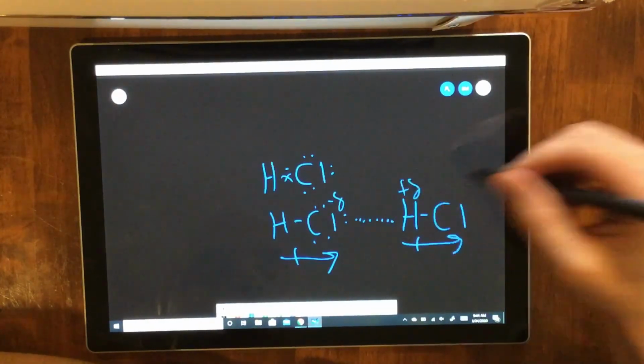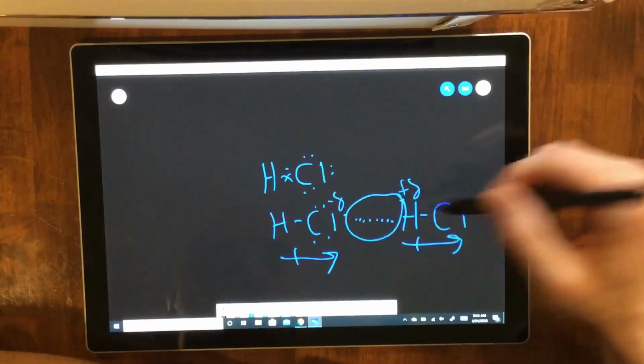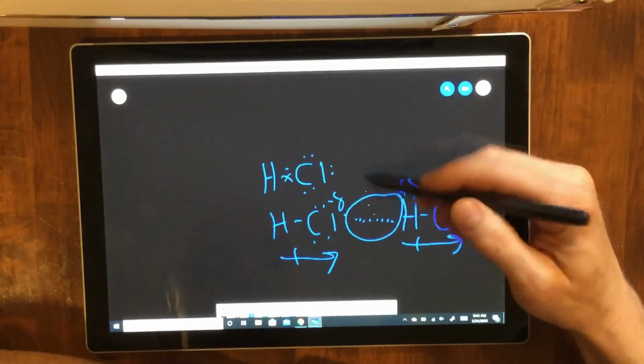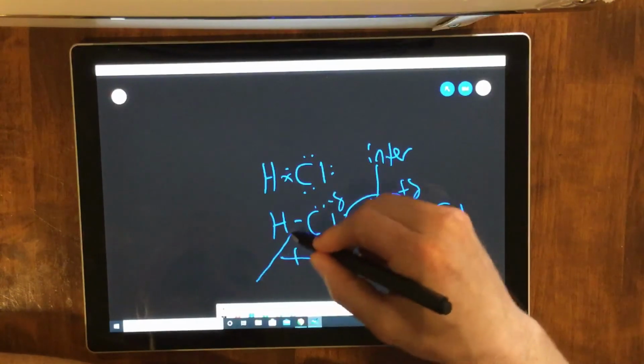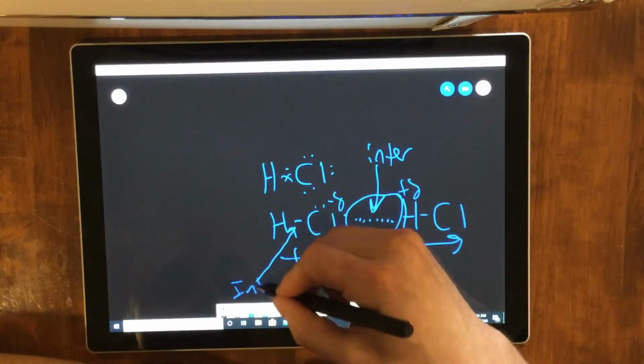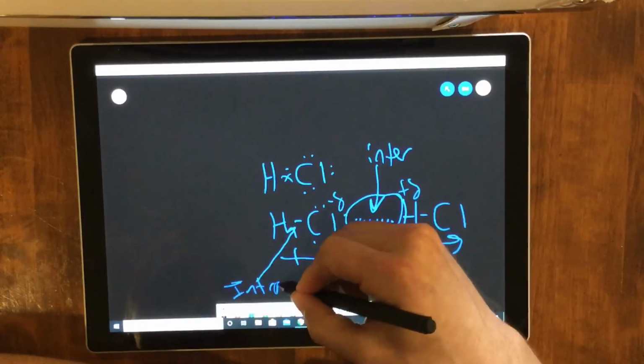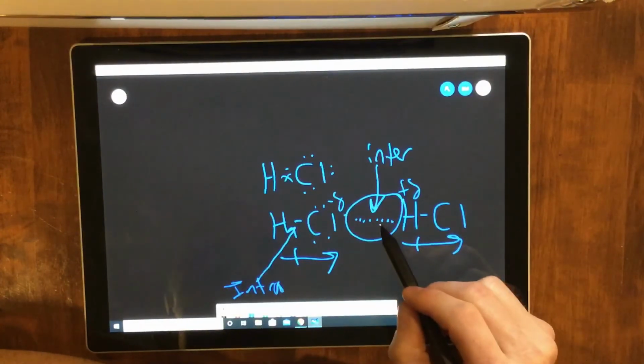If this is attracted to another HCl molecule over here, because of the dipole moment, Cl is partially negative, H is partially positive. This attraction is the dipole interaction. That's intermolecular, and then the bond itself is intra. Sorry, that's messy. Super weak compared to this.